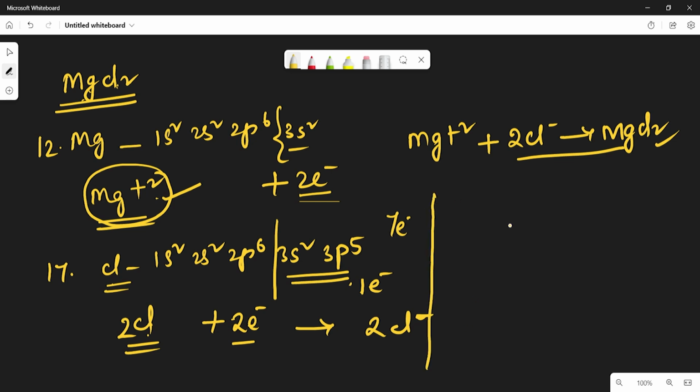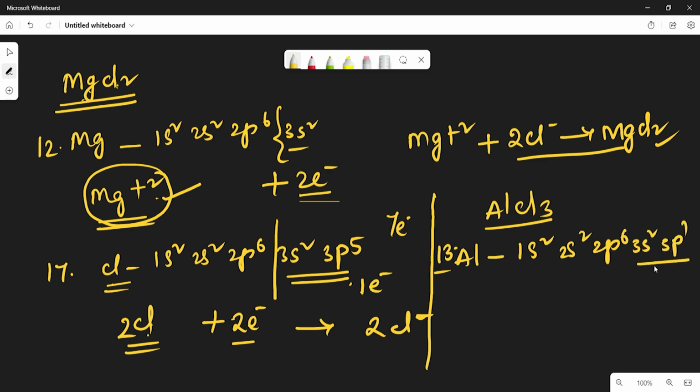So take another example, AlCl3. Here also aluminum is a metal. Its configuration is 1s2, 2s2, 2p6, 3s2, 3p1. So it has 3 electrons in the outermost shell. So aluminum becomes Al3+ by losing 3 electrons.